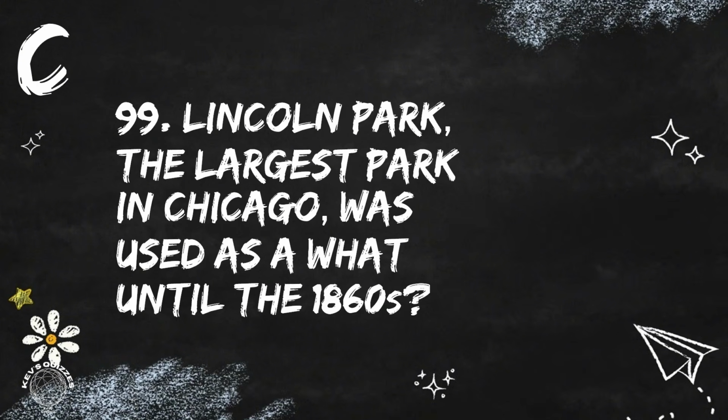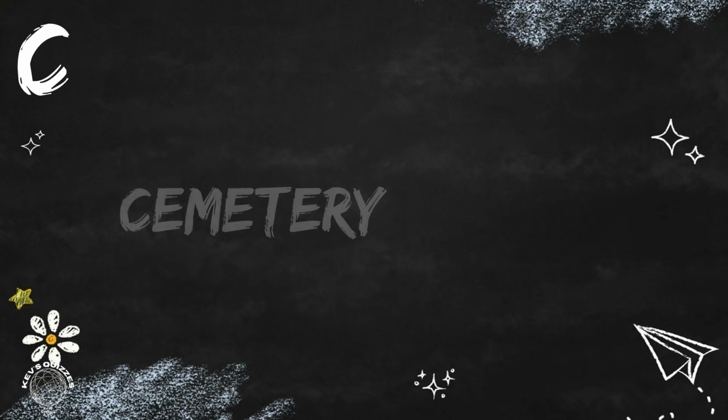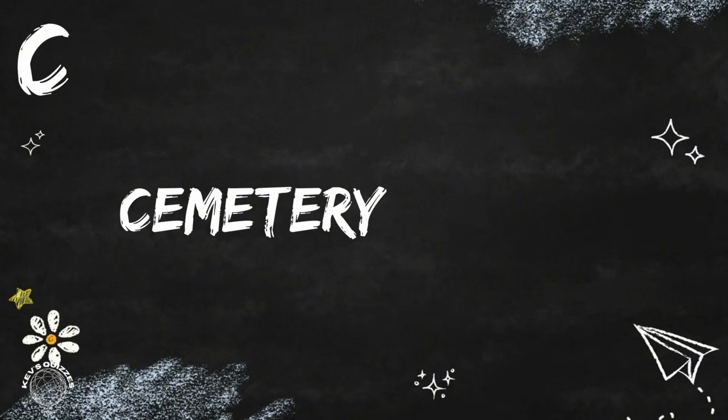Nearly there, it's question 99. Lincoln Park, the largest park in Chicago, was used as a what until the 1860s? Originally, it was a cemetery before the city decided to move the graves and transform it into a public park.